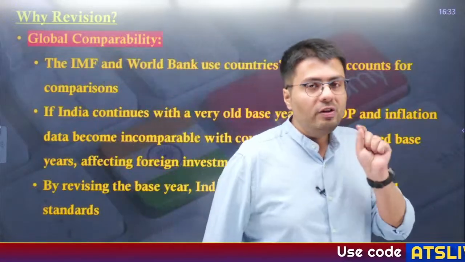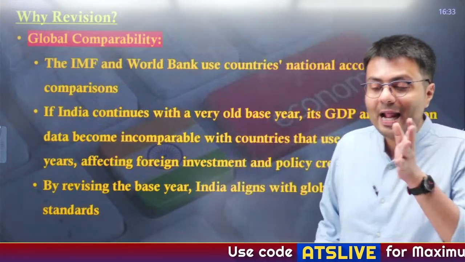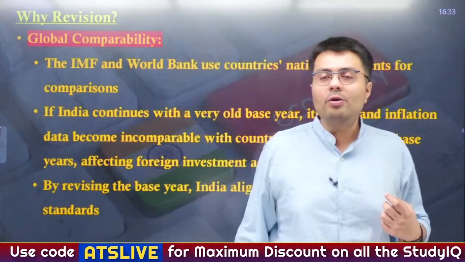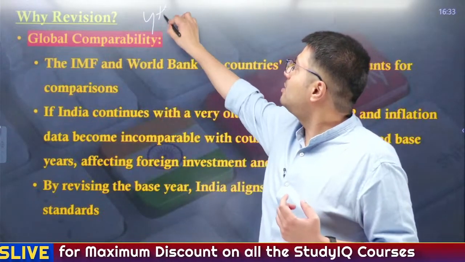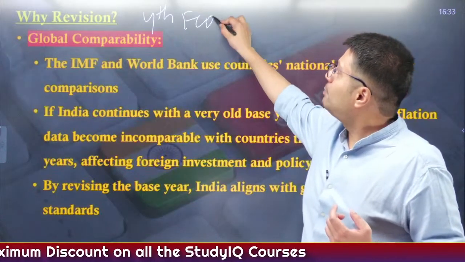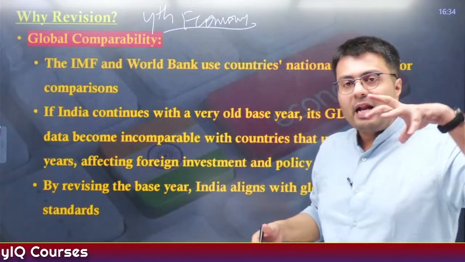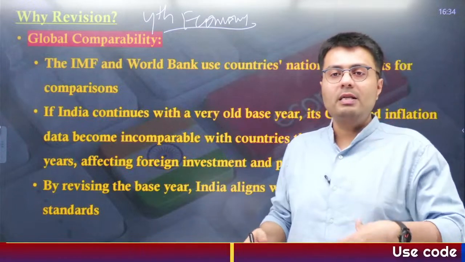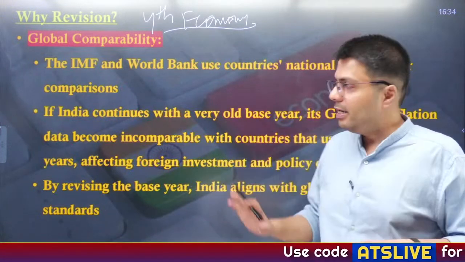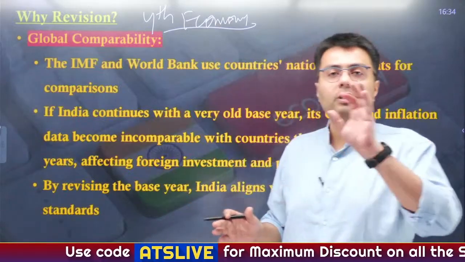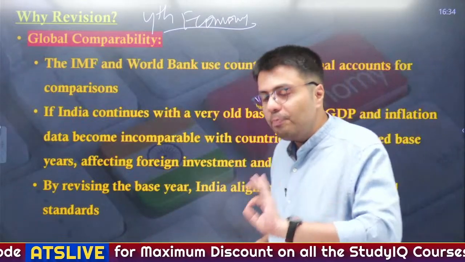Also, one of the key aspects of GDP is that it helps compare our GDP growth with other countries. You must have understood, right? India is the 4th largest economy right now as per the nominal GDP method, right? So to get an accurate picture of where our economy stands, we need to compare it with other countries. When other countries are changing their base cycle, you also need to change your base cycle so that you get a true picture, right?